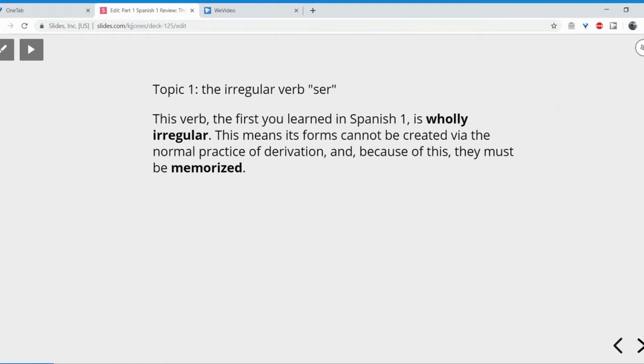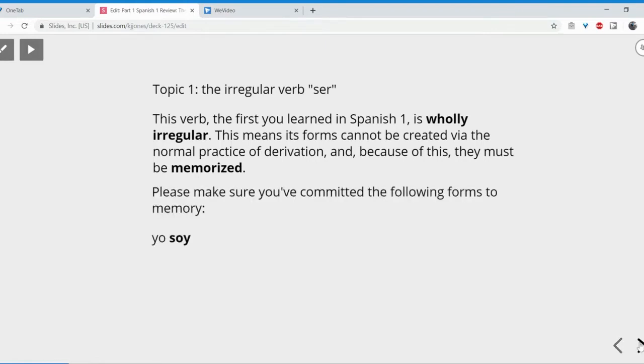We're going to begin with the irregular verb ser, of course. Now, this verb, which was, as I said, the first one you learned in Spanish 1, is completely irregular. And what that means is that its forms cannot be created by the normal practice of derivation. And because of this, you have to memorize them. Most verbs in Spanish don't have to be memorized, but irregular ones do. And ser is irregular. So these are the forms. Please make sure you've committed them to memory.